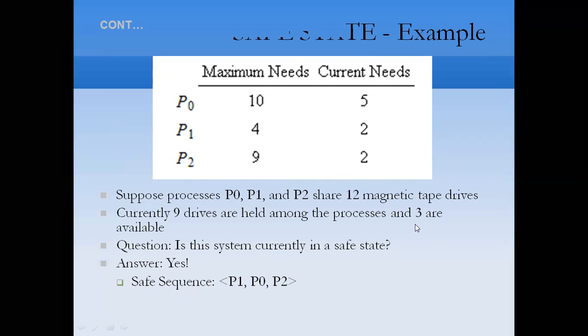At present, we have 3 magnetic tape drives left, and among these we have to distribute them. Currently, the remaining need is 5, 2 and 2. So we have to check how to distribute these magnetic tape drives so that we can get a safe sequence. Process P1 requires 2 more and process P2 requires 2 more, and we have 3.